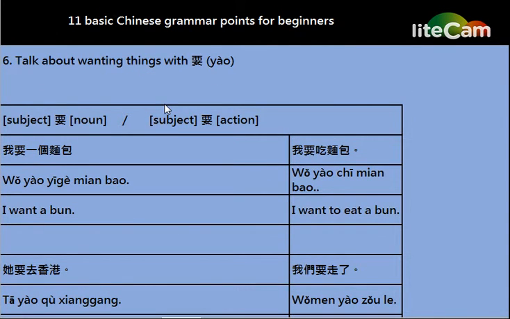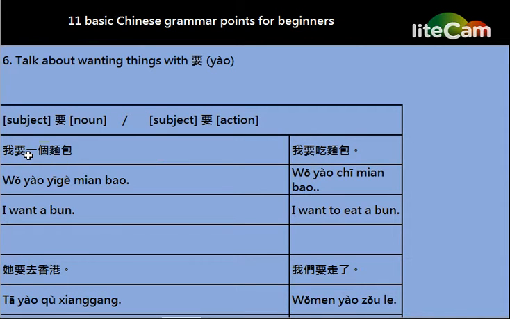And next one is grammar point 6. For this grammar point, when you want to talk directly about what you want, we will use the word 要 to directly describe what you want. And this word is also used to talk about the future, as in I'm going to do something. Let's have some examples first.